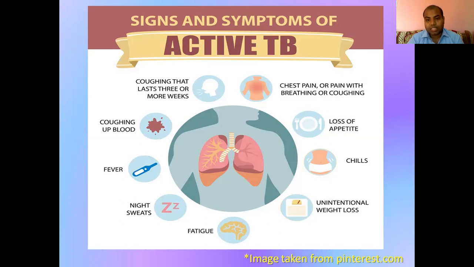So the main signs and symptoms of TB are generally coughing and sometimes blood with the coughing, and during the coughing or blood, there is difficulty in breathing, as well as pain in the chest area, along with fever and chills at night, loss of appetite as a result, fatigue and unintentional weight loss may be seen.